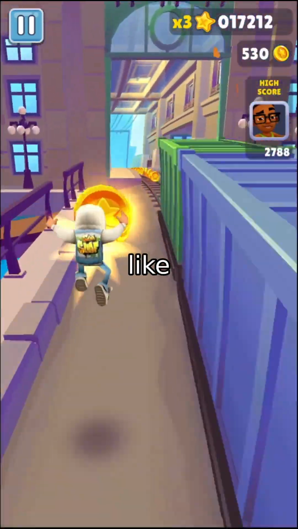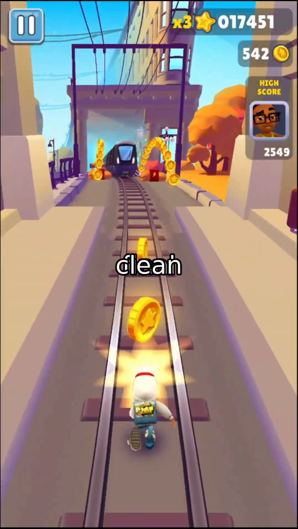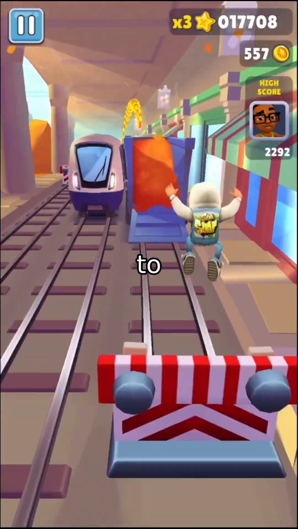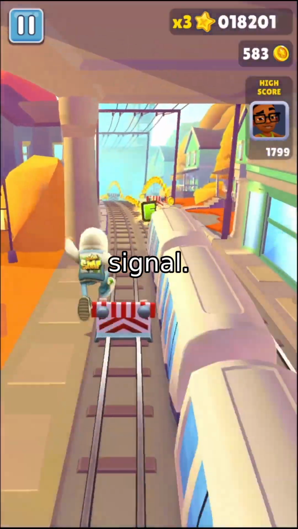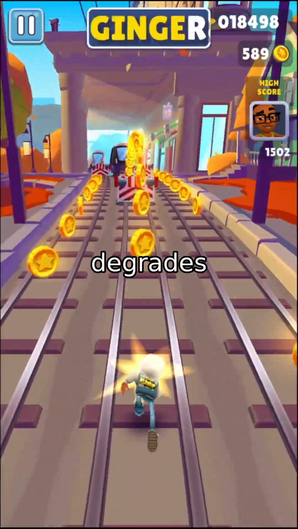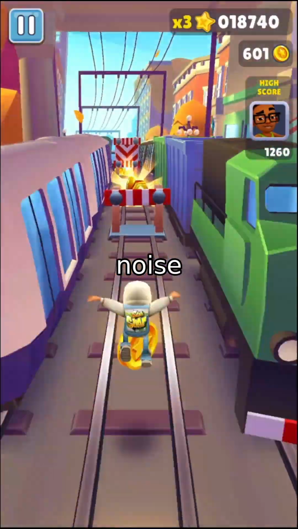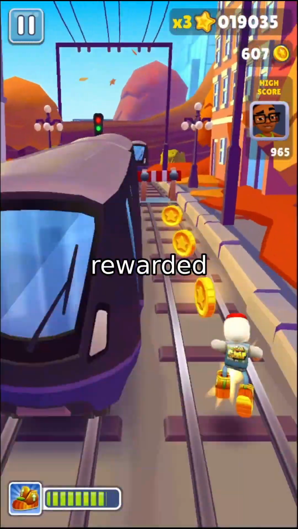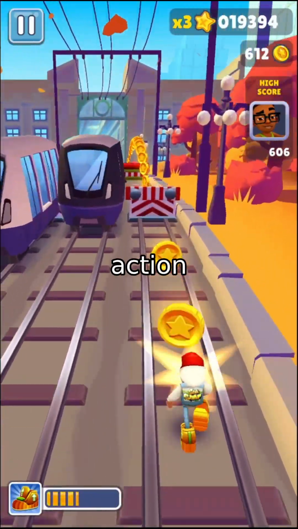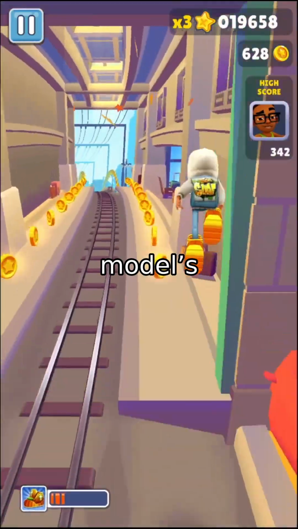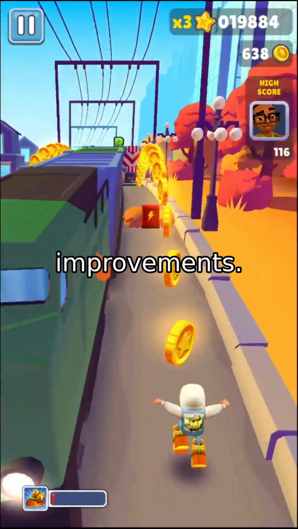In standard approaches like Flow-GRPO, the reward from the final clean image is simply propagated backward to every denoising step along the trajectory. But here's the catch: this creates a misleading signal. A step that locally degrades the image, say, by introducing noise or distorting a key feature, might still be rewarded heavily if the final output turns out to be good. This misalignment between local action and global outcome undermines the model's ability to learn fine-grained, coherent improvements.